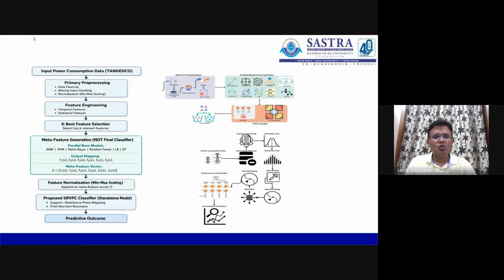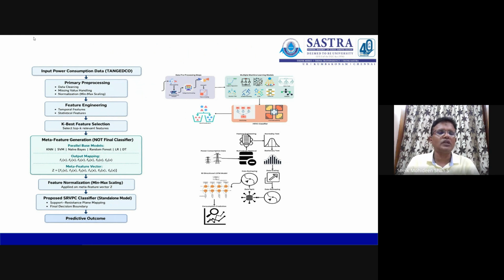Next, I would like to move on to the overall architecture diagram of my research. First, the input is consumption data taken from the Tamil Nadu Generation and Distribution Corporation, Tanjore. Nearly 4,50,000 individual customer records from all over the micro circles of the Tanjore region are taken and pre-processed. Pre-processing means data cleaning and handling missing values. As a result of pre-processing, I select the best features. That is called feature engineering.